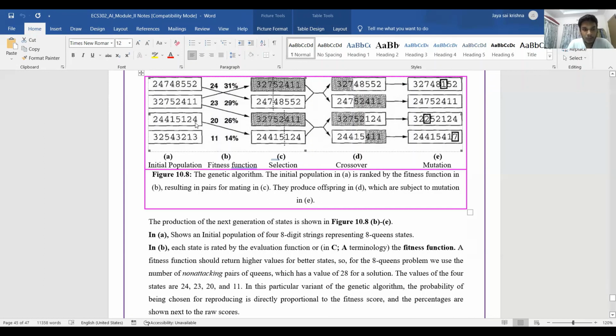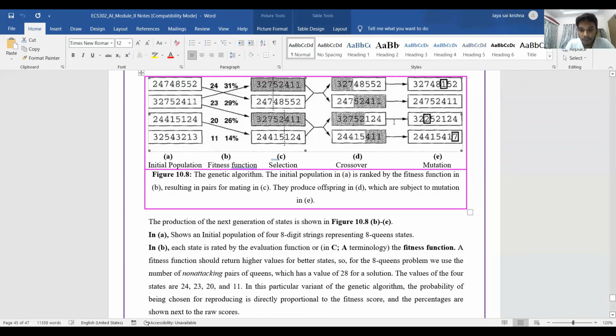In the remaining population, we randomly select the models, and we randomly choose a point: in the first one we chose the point as 3, and in the second we chose the point as 5, that is the third bit and the fifth bit, and we swap the values, which is known as crossover.